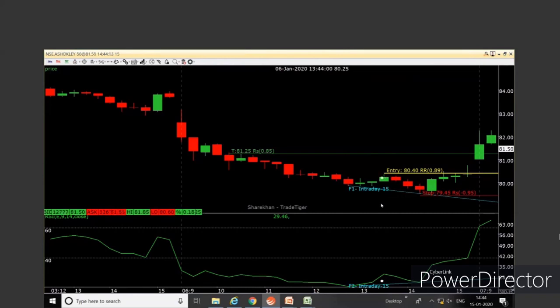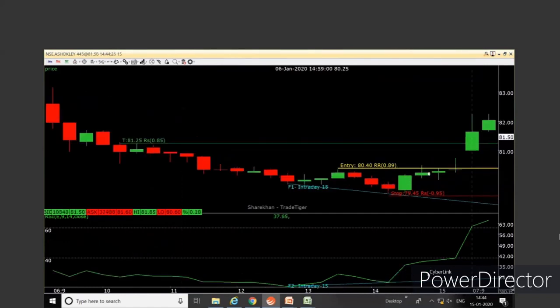Now, a few things. I have taken this example specifically because over here, if you can see the day separator, you got the entry on the 6th of Jan, but your target was achieved on the 7th. So this might be the best of trades, but if you're getting an entry anywhere after 2:30, I would say avoid taking a trade for that day, because then it will not be an intraday trade and you will not have enough time for your targets to be achieved on the same day.